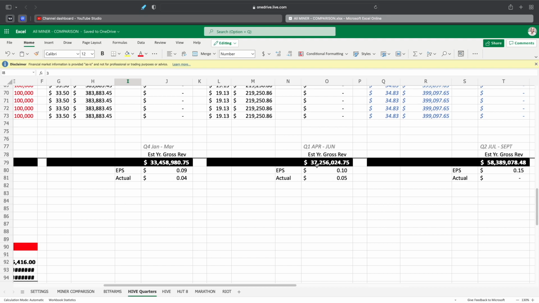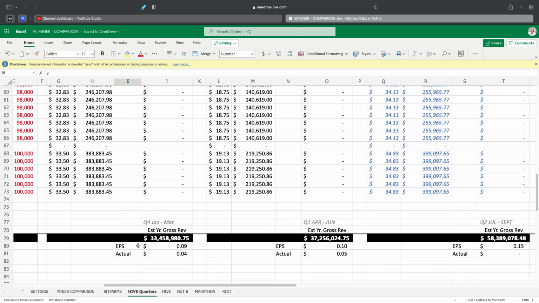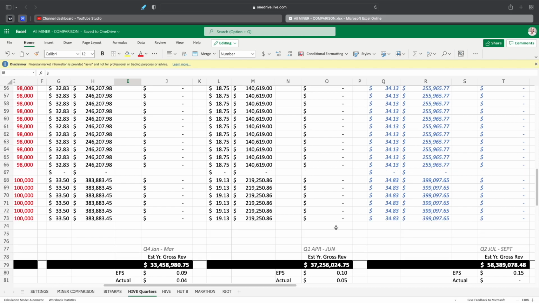I think it was actually 37.3, right? Don't quote me on that one, but I believe it's right around there. So we're looking at these numbers here. So we know these are going to be fixed numbers. These are not going to change after they've already been done. They're not going to be changing at all as far as what the price at which they're being mined. So I think this is going to be a lot more accurate going forward.